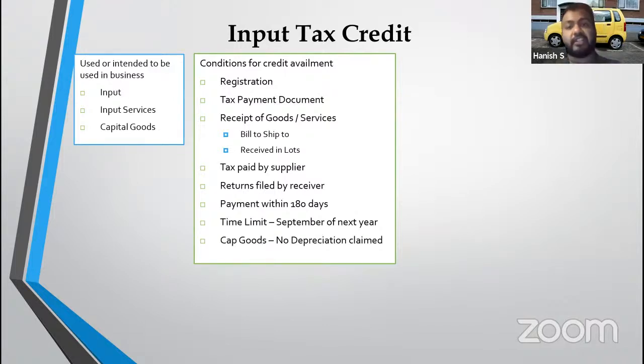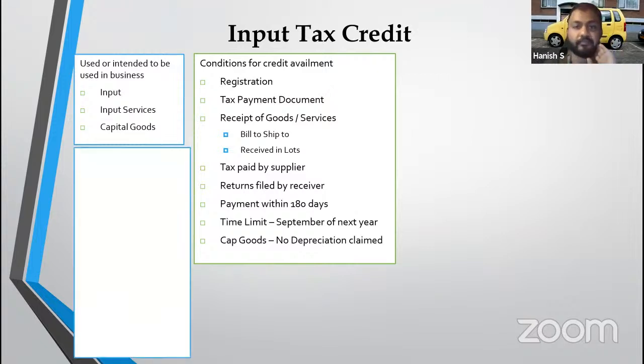Capital goods, the additional condition given is that I should not have claimed depreciation under the income tax law. Okay. Now when should I reverse the credit? If I'm not using it for the purpose of business. Like if I'm a proprietor selling mobile phones, and one of the mobile phones which I bought for my office, I'm using for personal purposes. Or if I'm a dealer in t-shirts and one of the t-shirts I wore personally, which is drawings, then it is for other than business purposes, I will not get the credit.